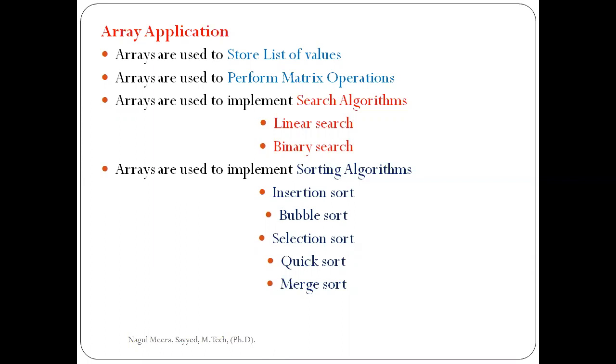Sorting is nothing but arranging the elements in either ascending or descending order. For example, consider we have items 8, 2, 3, 1, 0. With the help of sorting, we can arrange the elements in order, either ascending or descending. With arrays, we can develop different sorting algorithms like insertion sort, bubble sort, selection sort, quick sort, and merge sort. These are different applications of data structures.